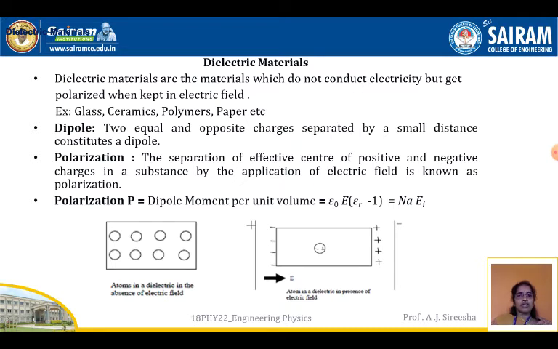So dielectric materials do not conduct electricity, but when kept in an electric field, the centers of positive charges get separated from the centers of negative charges. You can see in the figure, the positive charges are getting separated from the negative charges. This separation is called polarization when kept in the electric field. So what is meant by polarization? Dipole moment per unit volume, that is P = ε0 E (εr − 1) = N α E